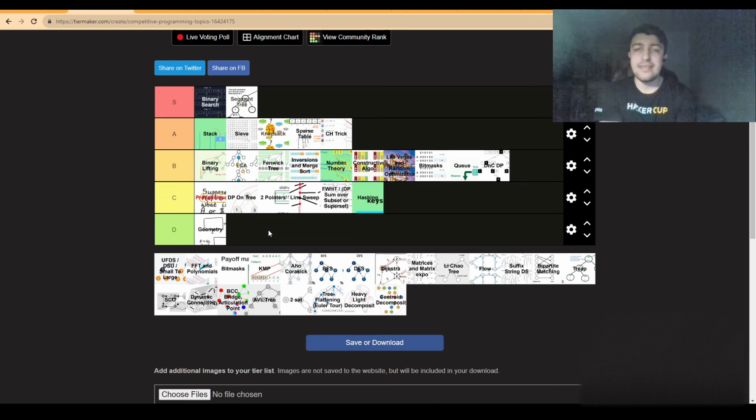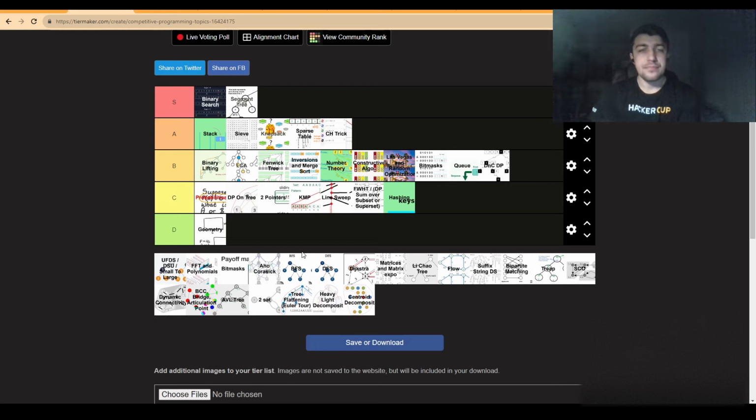KMP is a nice algorithm. Of course, it has a lot of usages in real life. It can be used for pattern matching, many cool applications, but it often feels random for many people. And as such, I'll put it around C tier.